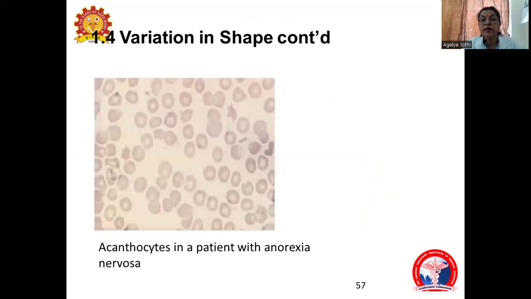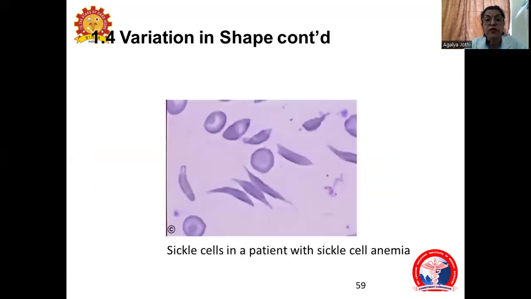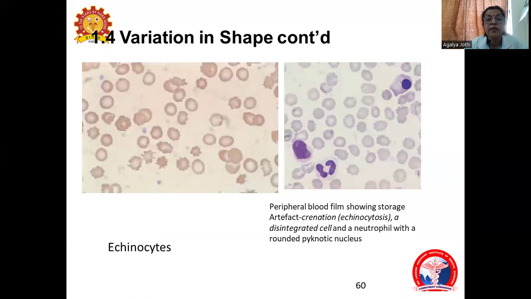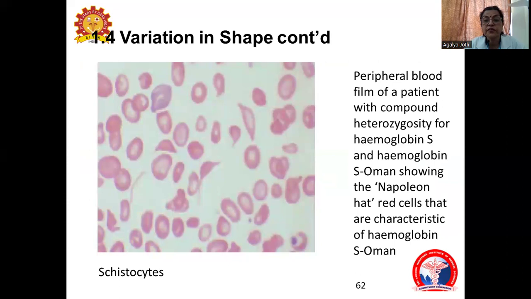We'll go into the different types of RBCs that are seen according to the variation in shape. There can be acanthocytes, as seen in a patient with anorexia nervosa. You can see teardrop cells, RBCs in the form of teardrops. These are sickle cells, seen in sickle cell anemia when there is a defect in the hemoglobin. You can see acanthocytes in the peripheral blood. There can be elliptocytes. They may be in the form of schistocytes or broken cells.